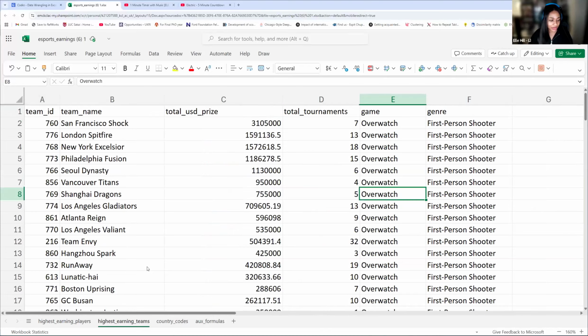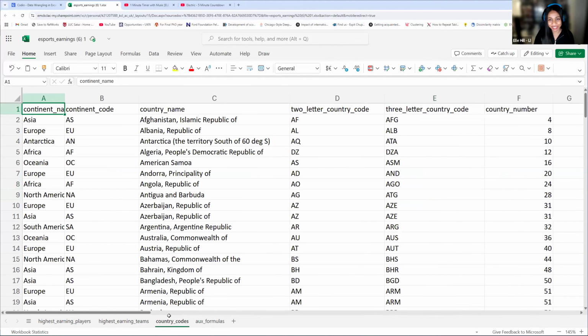See typing? No, exactly. We don't see anything, so it's not going to be this one. So this is not going to be the sheet that we're working with. Okay, what about... actually, by process of elimination, that's going to leave us with country codes, because this aux formulas sheet is not going to be for connecting this data. So we know based on that, it has to be in this country codes sheet.